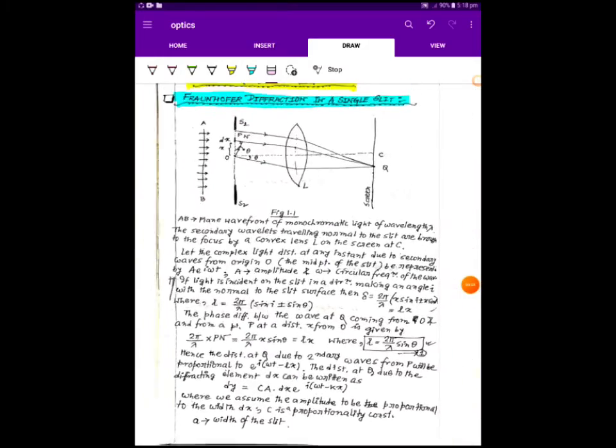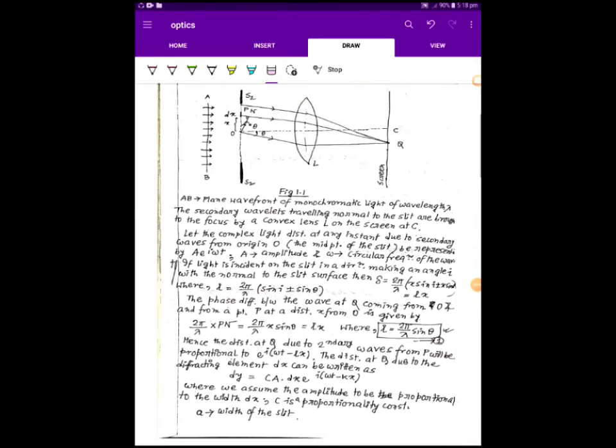Now the disturbance at Q due to the elemental portion dx will be dy equals C a e^{i(ωt − kx)} dx, where we assume the amplitude to be proportional to the width. Here the width is dx, where C is the proportionality constant and a is the width of the slit.